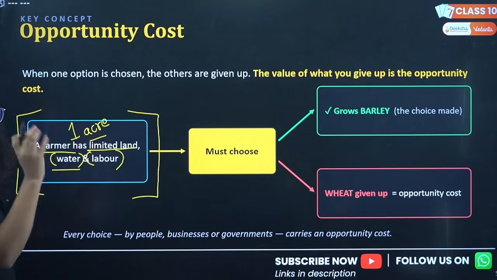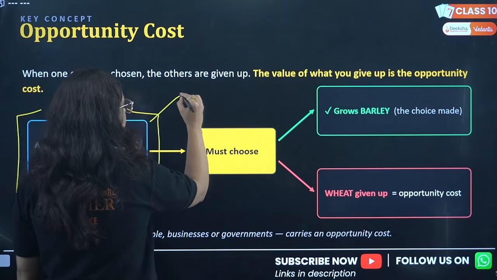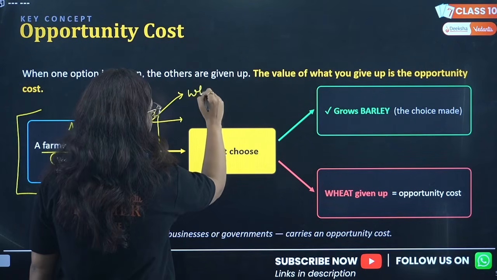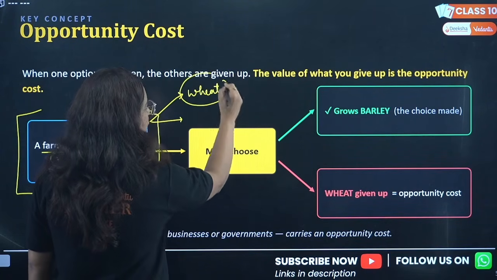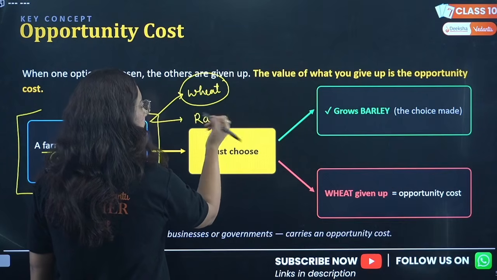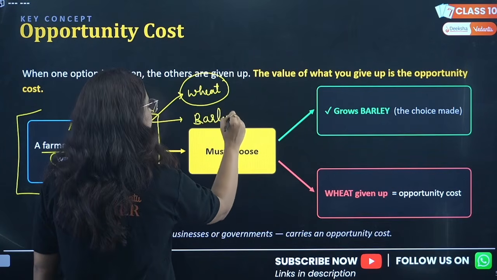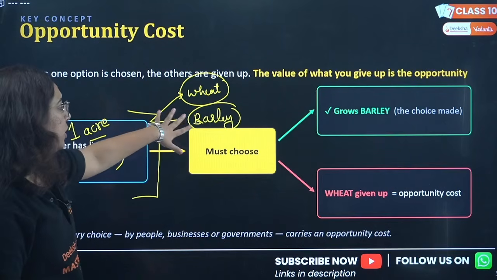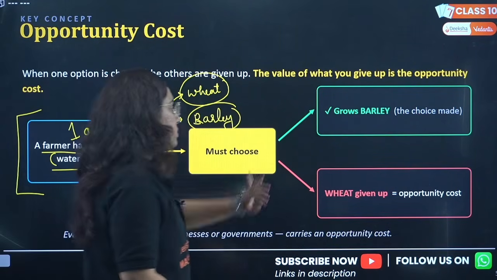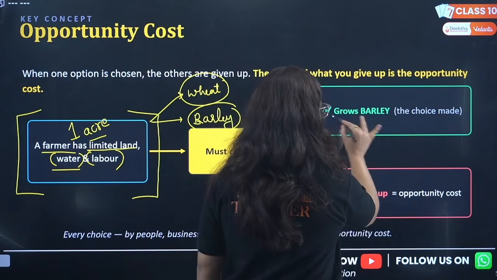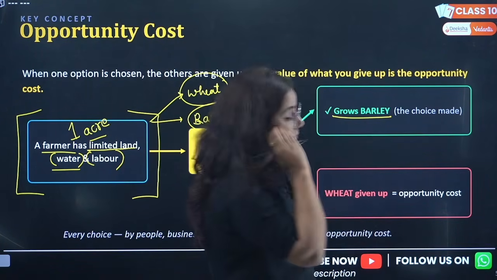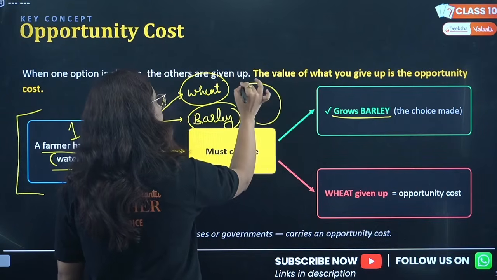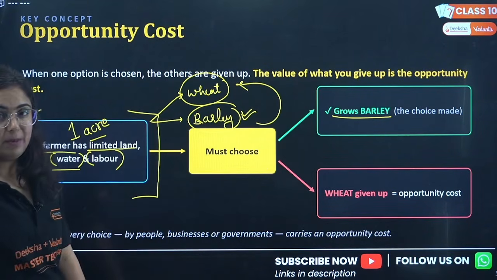So as he knows this is what he has, he had two choices this Rabi season: either to grow wheat or to grow barley. He must choose. Either he will grow barley or wheat, but when he is choosing barley, he is giving up the next alternative. See, beta, right?